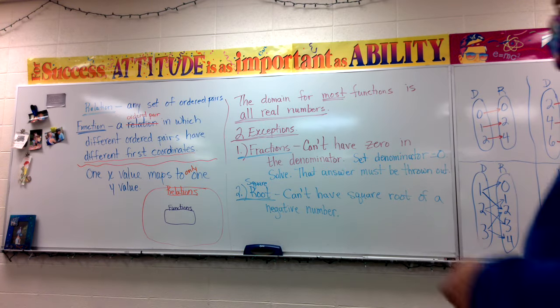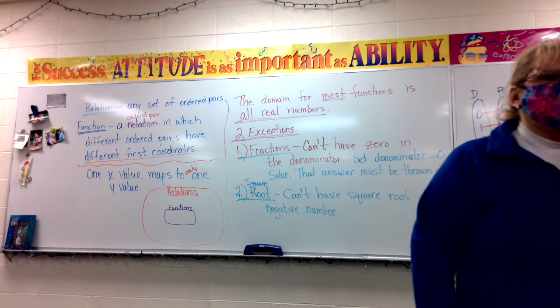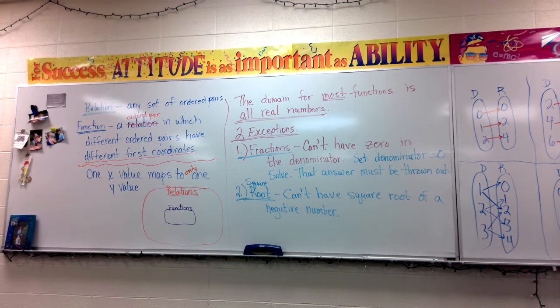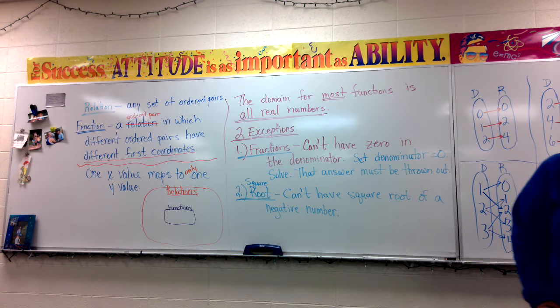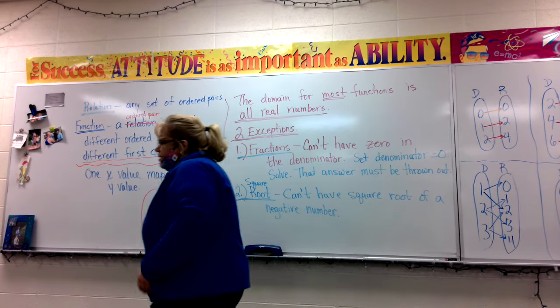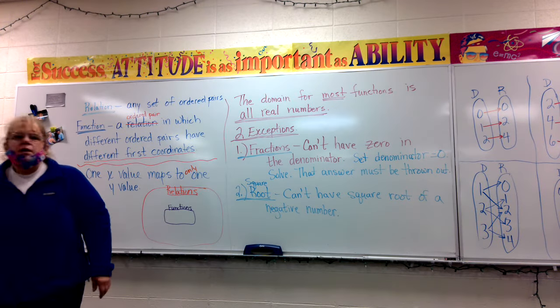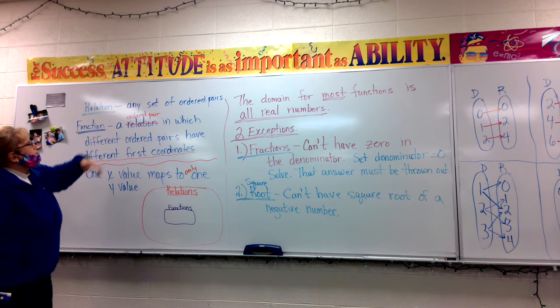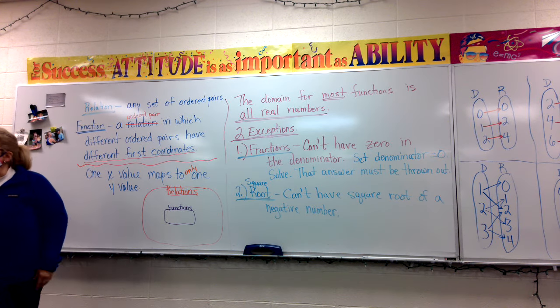All right, so today on page 153, it says we're going to talk about relations. And I think if I would have written this book, I would have put this section first. But it says in the book, a relation is just any set of ordered pairs.